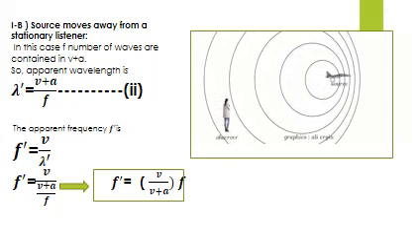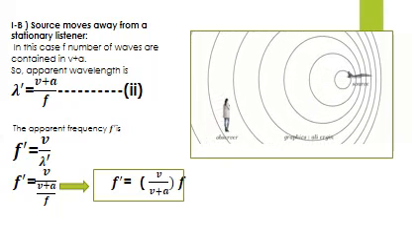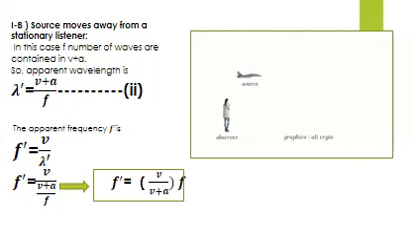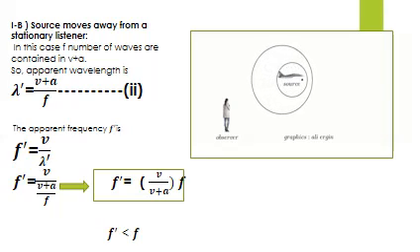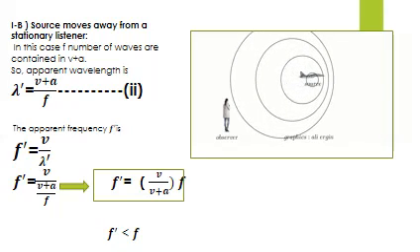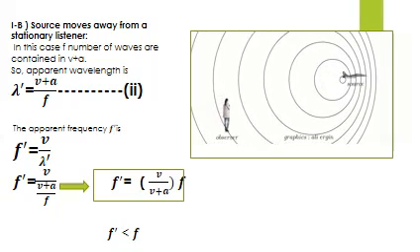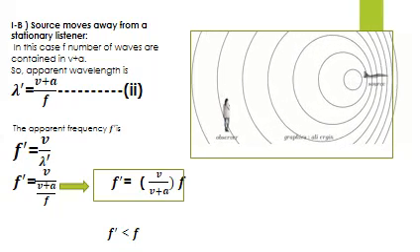Now again, how can you conclude the whole answer? This is the factor v plus a, something greater in the denominator, so the whole factor will be less. So we can say that f dash is now less than f. Now what is f dash? The apparent frequency, now lesser than the original frequency of sound.